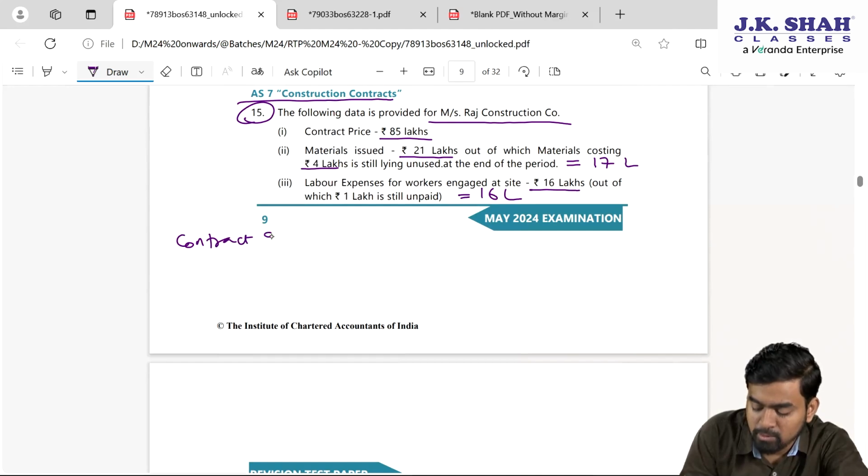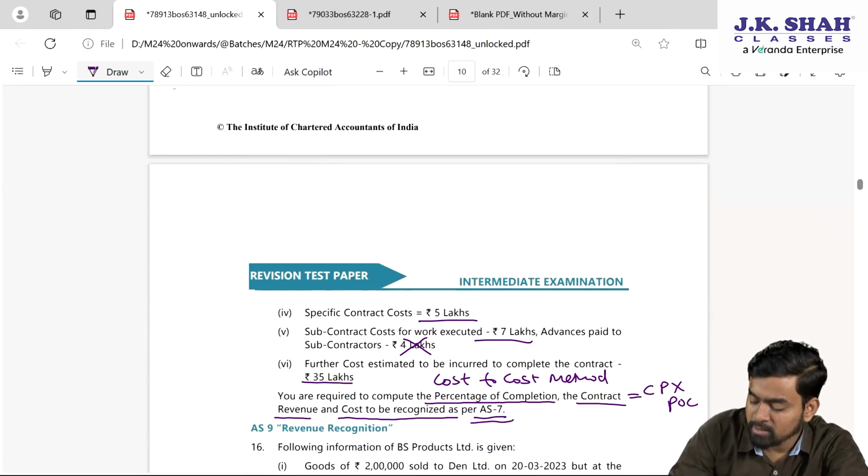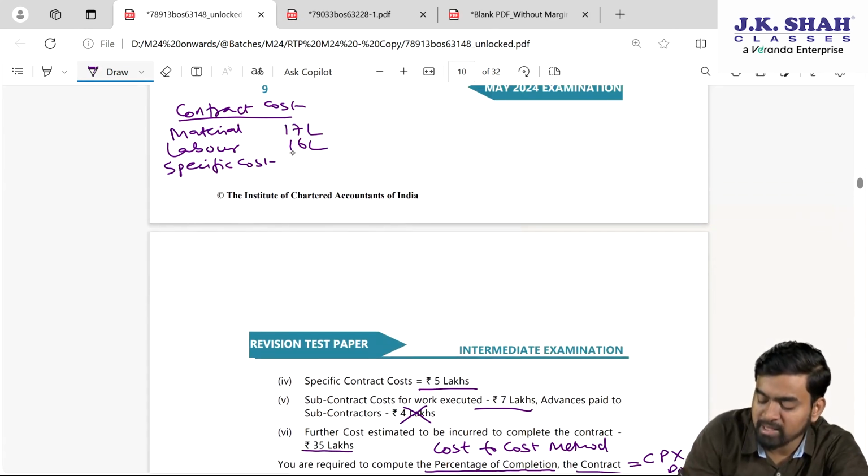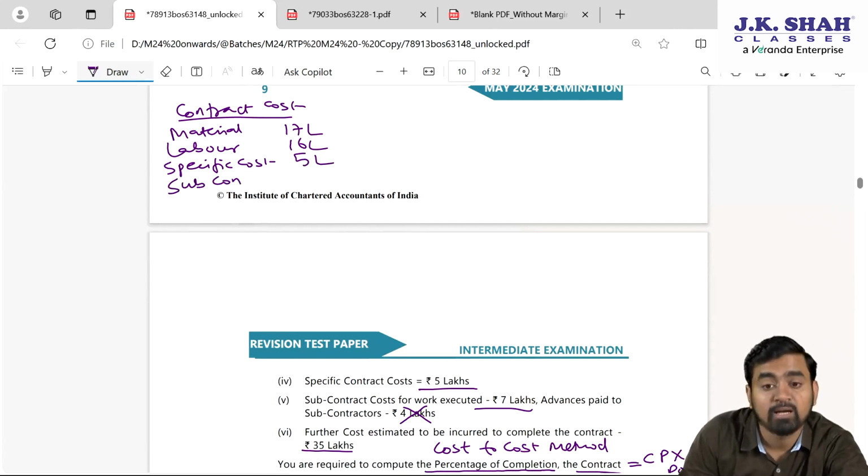Now, please confirm, my dear students, here the contract cost. So, first one is what? Material 17 lakhs. Then labor, my dear students, 16 lakhs. Then specific cost is how much? 5 lakhs. And then finally subcontract charges, how much, my dear students? 7 lakhs.